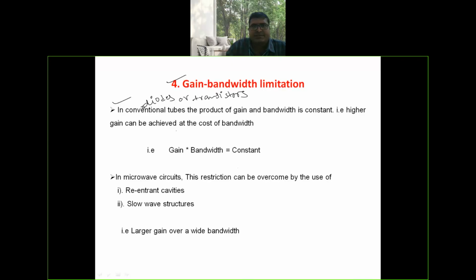That is, higher gain can be achieved at the cost of bandwidth. Gain into bandwidth is always a constant. In microwave tubes, the restriction can be overcome by the use of reentrant cavities and slow wave structure. That is, larger gain over a wide bandwidth can be achieved in microwave circuitry.